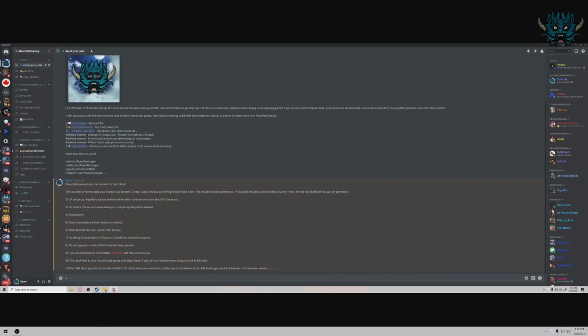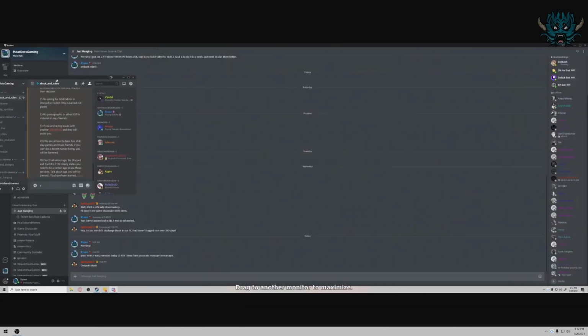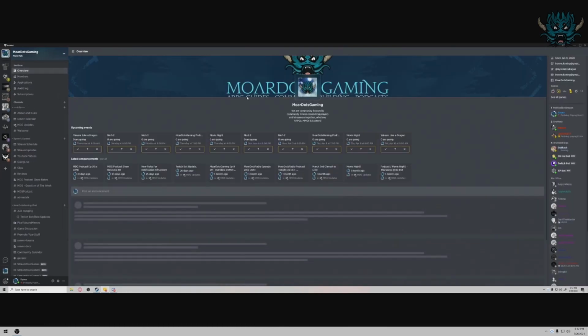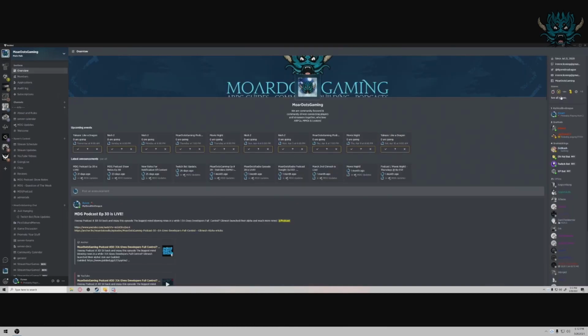What I like about the servers between Discord and Guilded is that you can have an overview. It's actually part of the server, what it's about, what events are coming up. We'll get into that in a second. All the events and whatnot are coming up for the server, like if you can use calendars for all your stream events, or for movie nights, or for different types of things that you might be doing.